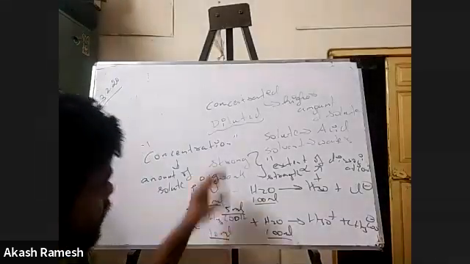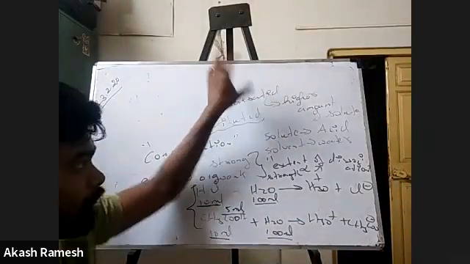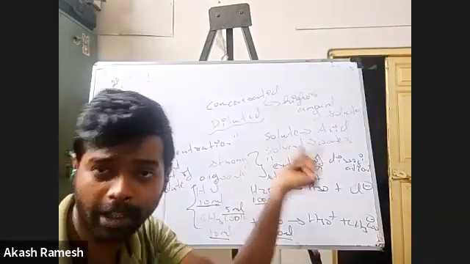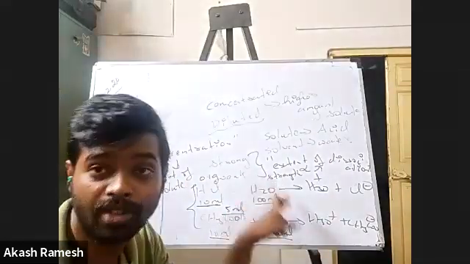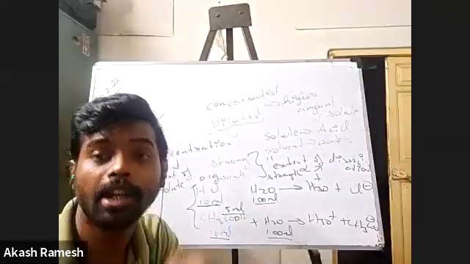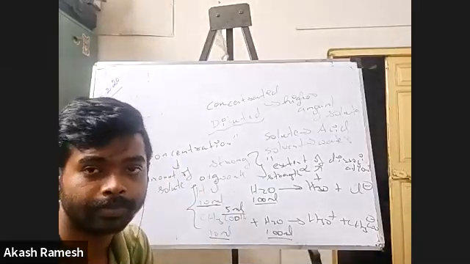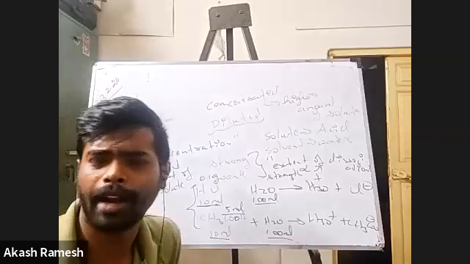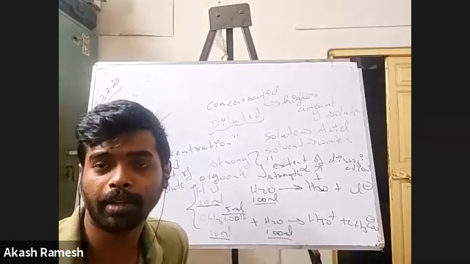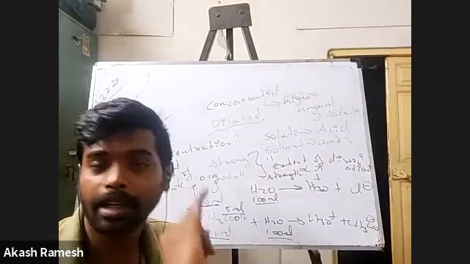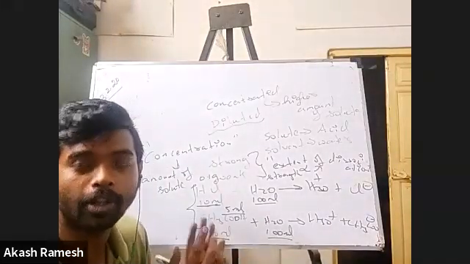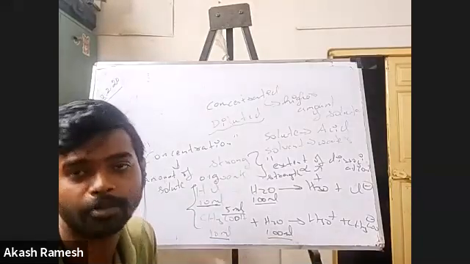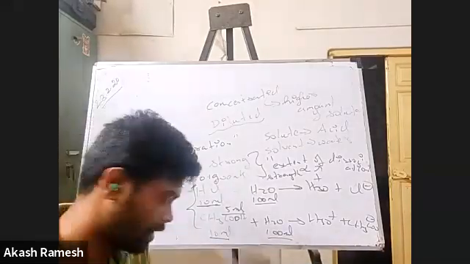Hope you understand the difference. Concentrated or dilute solution depends on the amount of acid or base present. When I say strong or weak acids, it is based on strength, and this strength depends on how much dissociation is happening. Hope you understood the case here. Everybody understood the difference between concentrated and diluted, and strong and weak? Everybody is okay? Yes, sir. Good. So this confusion I think students will have. Concentrated solutions are not strong acids. Please understand that.